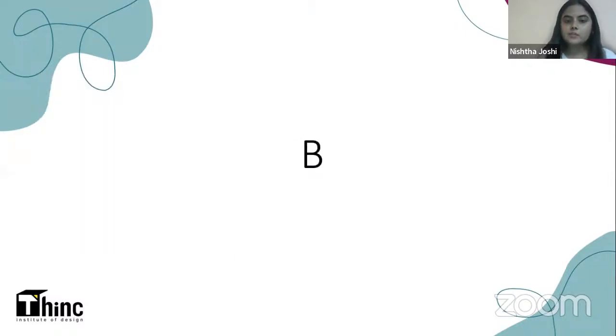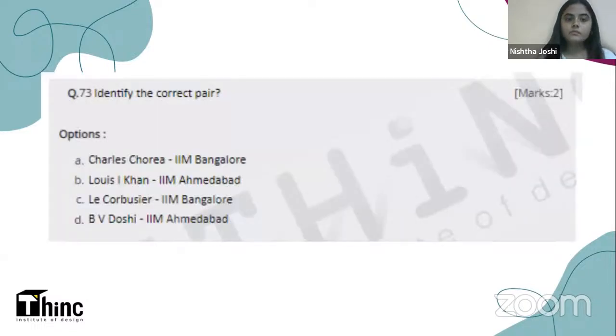The right answer is B, that is Louis I. Kahn and IIM Ahmedabad. So I'm sure that you all have seen the images of IIM Ahmedabad. It is a very beautiful building where Louis I. Kahn has used best of his principles and ideas. You can see large openings. You can see a very good play of light and shadow, which is the most interesting feature that Louis I. Kahn used in most of his projects.